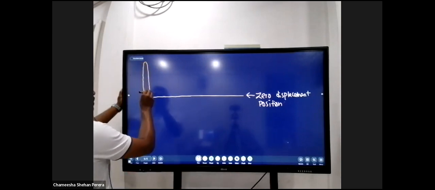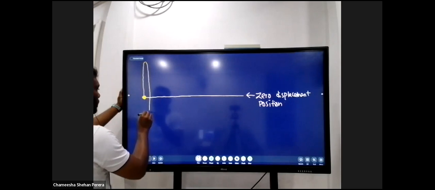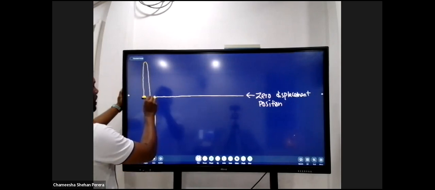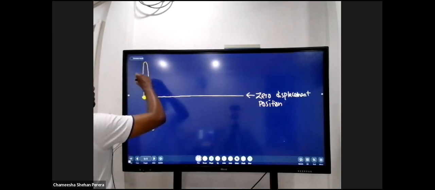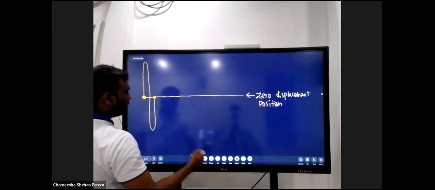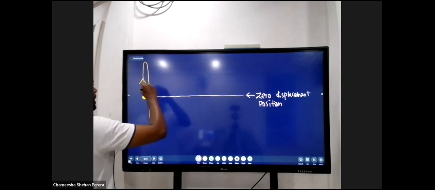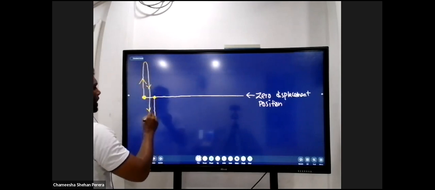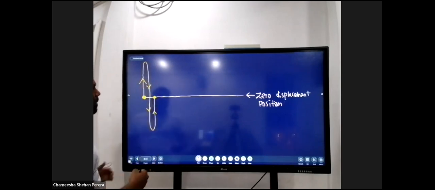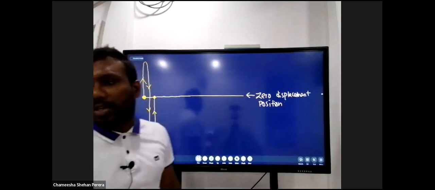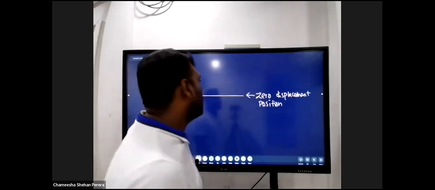Did you see that? The particle moved vertically upwards, then it moved vertically downwards, and then it came back again to the zero displacement position. This is how the motion of a particle will be.